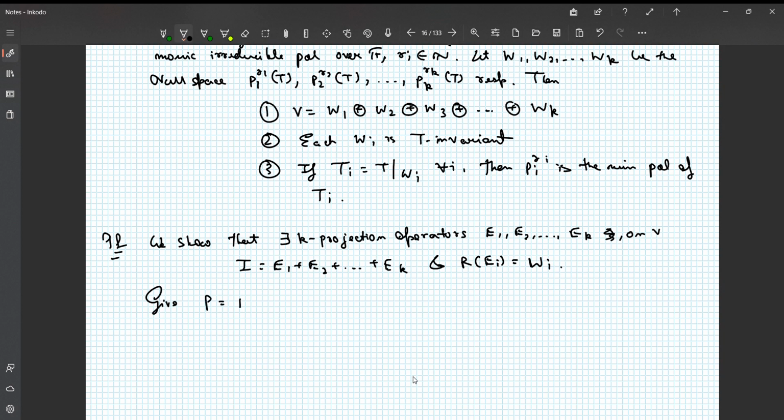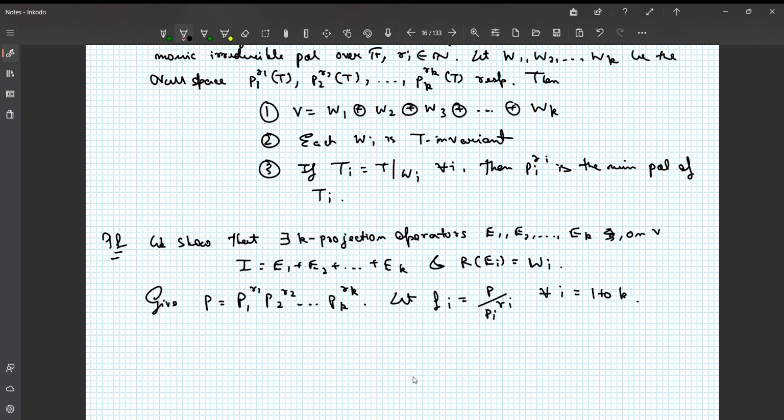Now we are given that the minimal polynomial p is of this form: p1 to the power r1, p2 to the power r2, and so on till pk to the power rk. We choose polynomials fi given as p upon pi to the power ri, for all i equals 1 to k.